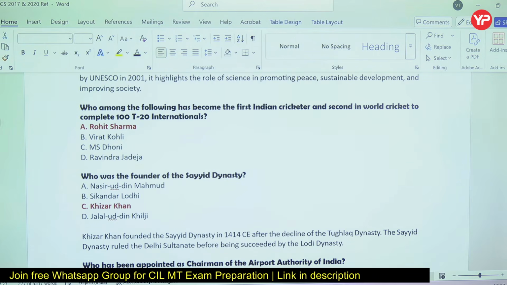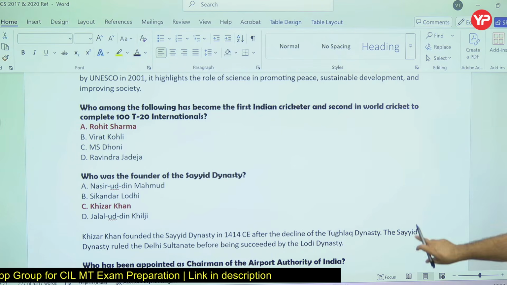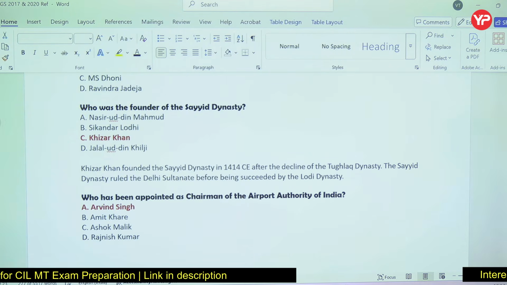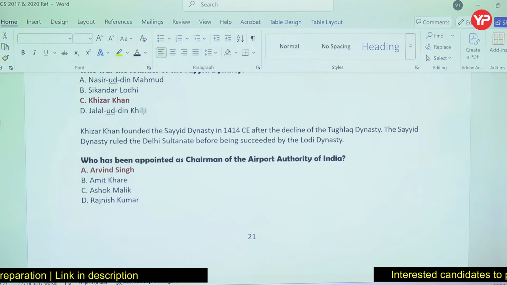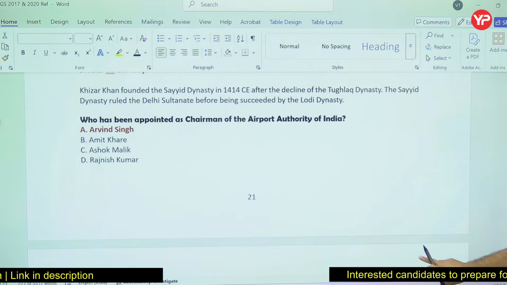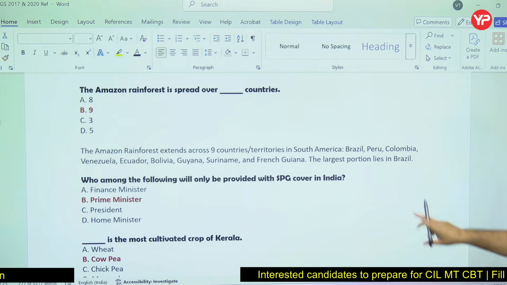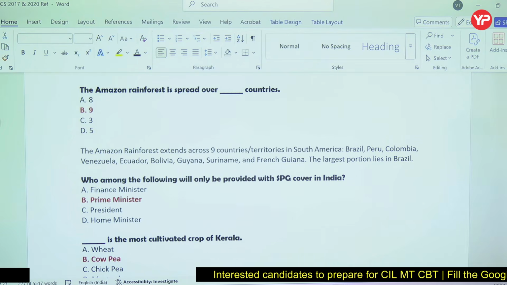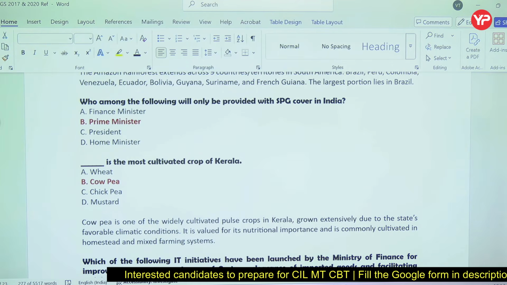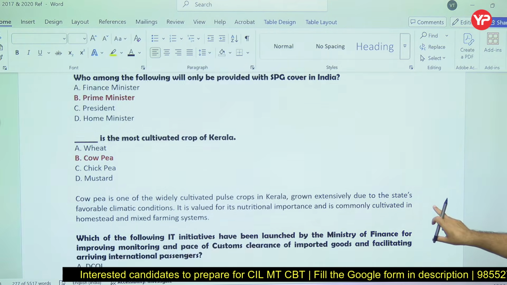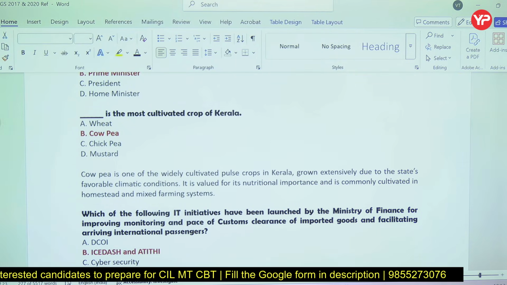Okay, so 100 T20 international matches by Rohit Sharma. Sayyid Dynasty, Khizr Khan. Sayyid came after decline of Tughlaqs. Airport Authority of India chairman. So 9 countries you can see, South American countries: Brazil, Peru, Colombia, Venezuela, Ecuador, Bolivia, Guyana, Suriname, French Guiana. Special Protection Group is given to Prime Minister. Cowpea is not cultivated in Kerala.